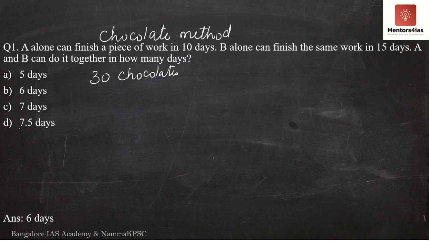See, in the previous method, that is the traditional method, what did I say? I assumed the amount of work to be x. But here I am assuming the amount of work to be done is to eat 30 chocolates. I can assume any number I want here. It does not matter. I can assume 70, 100, 2000, 1,10,299, whatever it is. But why am I taking 30? The reason I am taking 30 is that 30 is a multiple of both 15 and 10. I can divide 30 by 10, I can divide 30 by 15 as well.